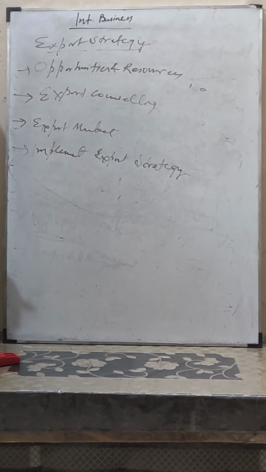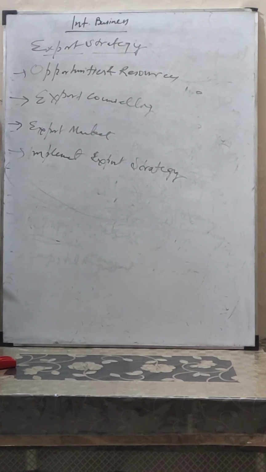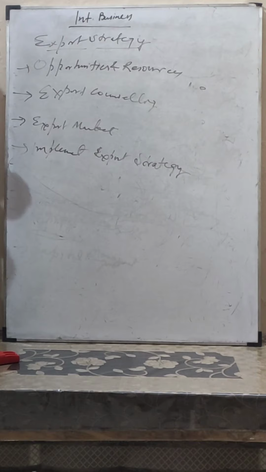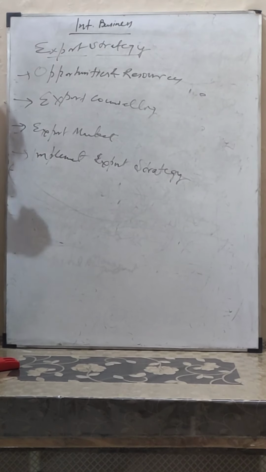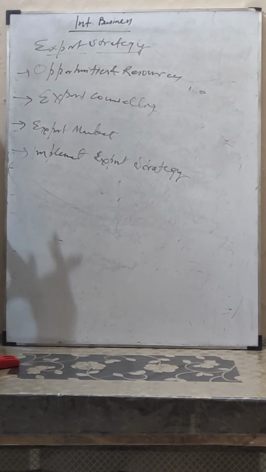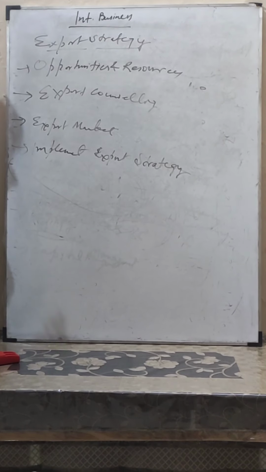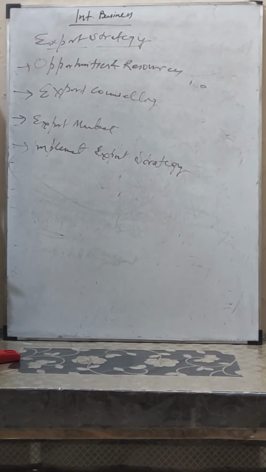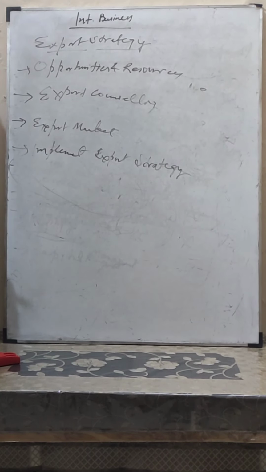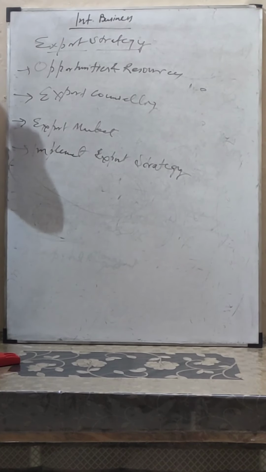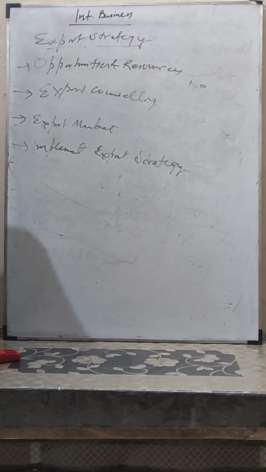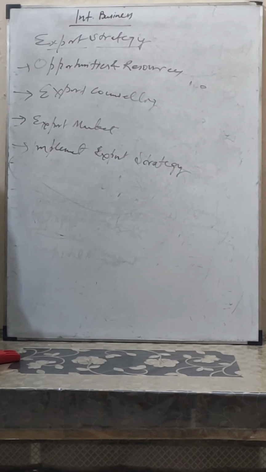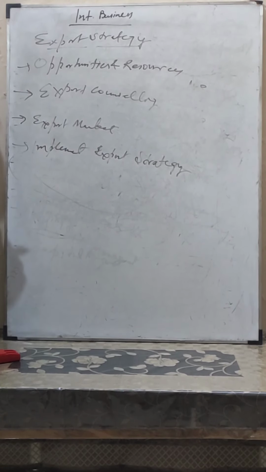Phase 1: the first type of firms who are not interested to go abroad at all. They are happy in the domestic market and they are catering to the needs of domestic customers only. Second phase: the companies initially engaged in the foreign market sporadically. Sometimes they sell their products and services to the foreign market, but not regularly. Second type of companies.